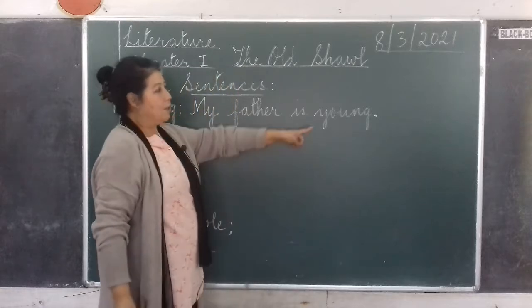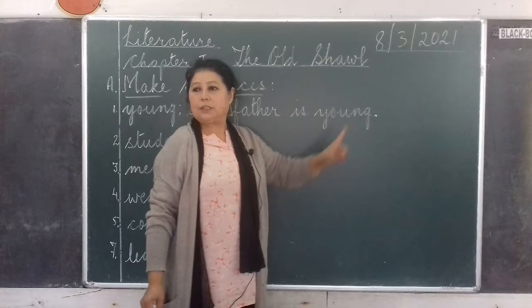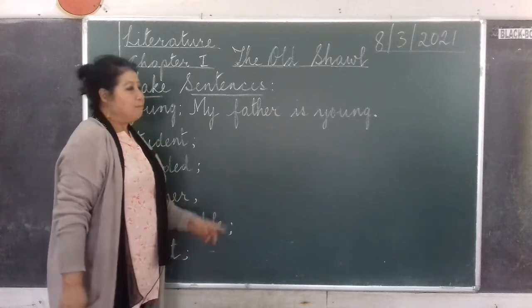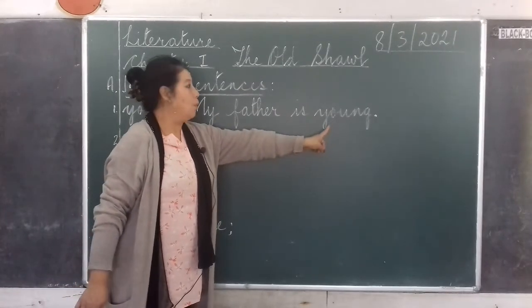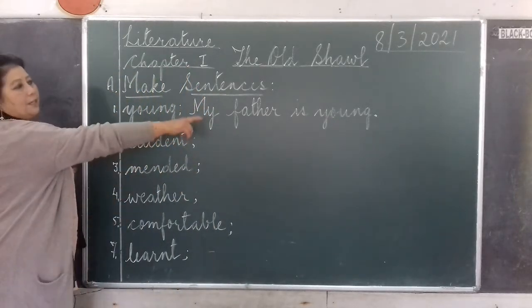At the end, when you finish writing the sentence, you have to put a full stop. Okay? So, my father is young. So, I have made the sentence using the word young, Y-O-U-N-G, young. All right? My father is young.